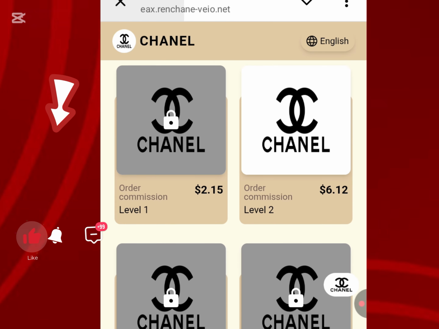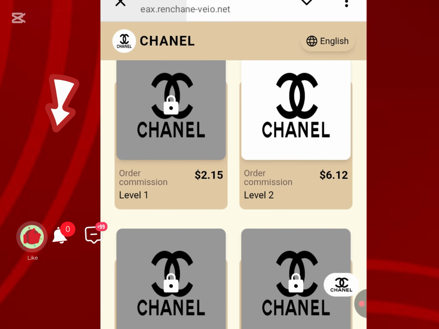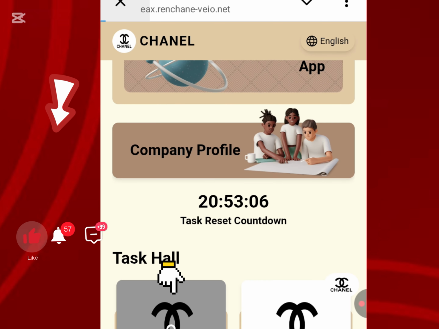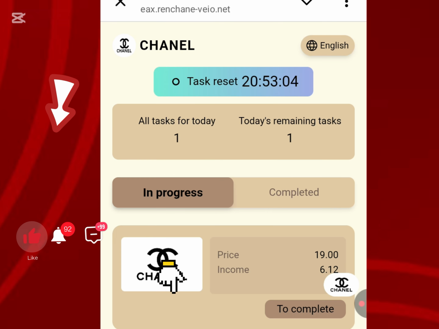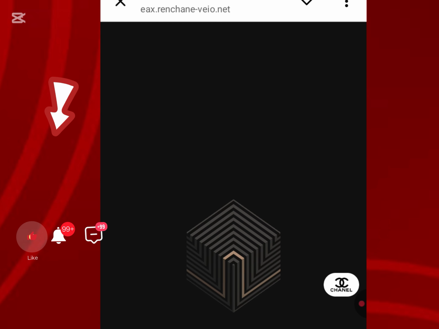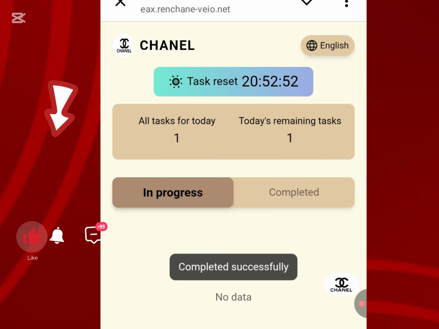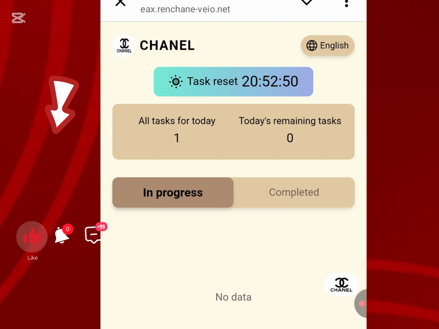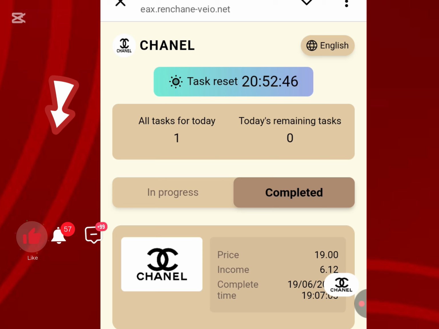You can start with any VIP level that you like, but if you are a bit confused, you can just go with 19 USDT, and then you click on Task. Task is the second icon from my left, and the third icon counting from my right, with an arrow pointing down at it. Once you come here, you click on Wait to Complete. Every 24 hours you are just going to come here and click on this to complete. Immediately you recharge, come here, go to Task, click on Wait to Complete, and then it's going to give you this.